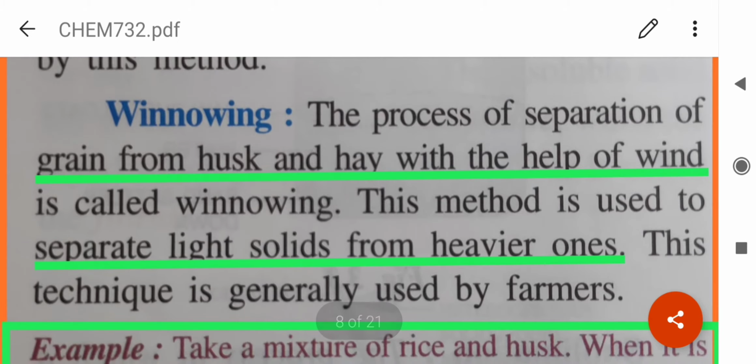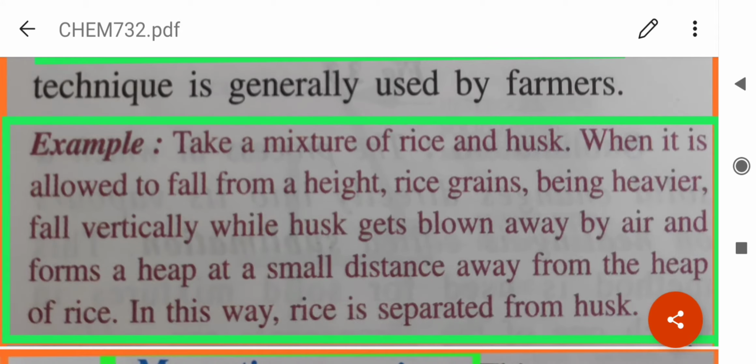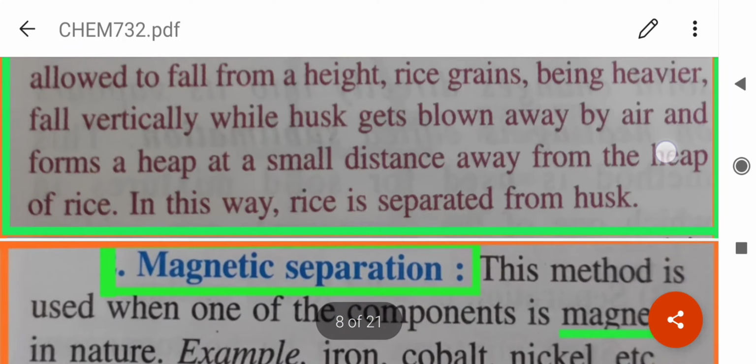Winnowing, the process of separation of grain from husk and hay with the help of wind, is called winnowing. It is used to separate light solids from heavier ones. Usually it is used by farmers. For example, we take a mixture of rice and husk. When it is allowed to fall from a height, rice grains being heavier fall vertically, while husk gets blown away by air and forms a heap at a small distance away from the heap of rice. In this way, rice is separated from husk.